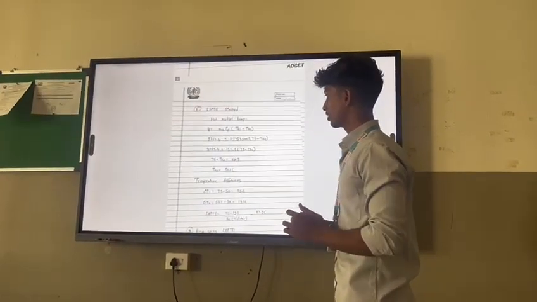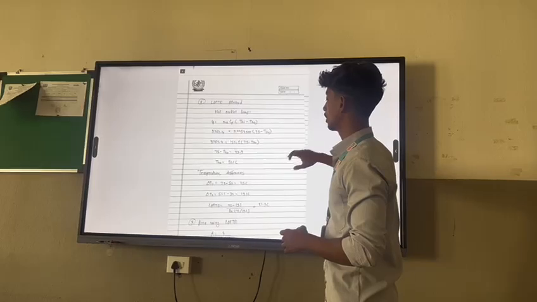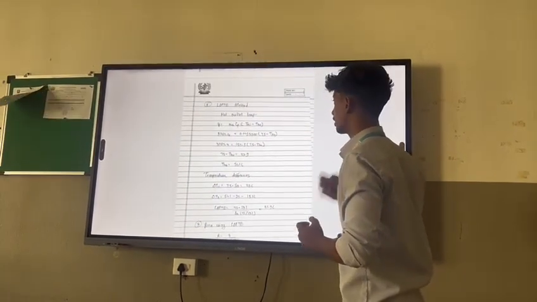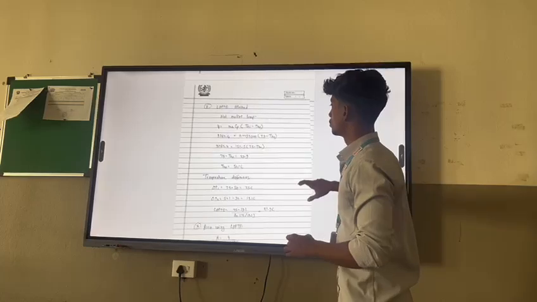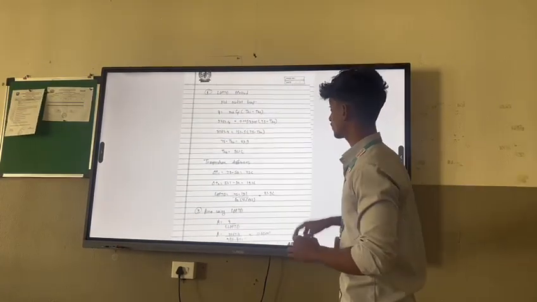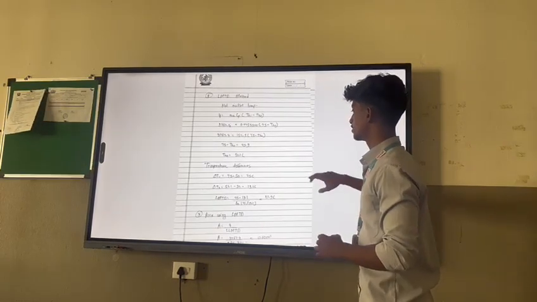Next is the LMTD method. Hot fluid outlet temperature. We know that Q is equal to m Cp in bracket Thi minus Tho. So by this formula we have calculated Tho, which means hot fluid outlet temperature is 51.1 degrees Celsius.